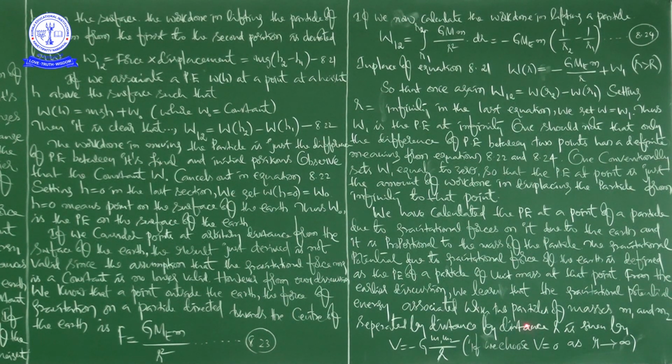If we choose V equal to 0 as r tends to infinity, suppose r is infinity, then what is V? V is 0, no, because something by infinity is 0. Okay, right.